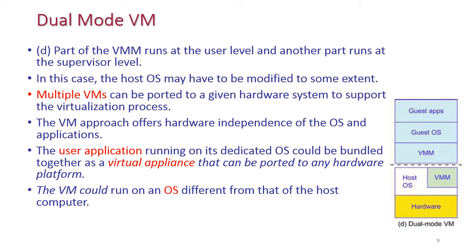Another type of virtual machine architecture is dual mode virtual machine. Here a part of the virtual machine monitor runs at the user level and another part runs at the supervisor level. In this diagram of the dual mode virtual machine monitor, a portion of the virtual machine monitor is on the user side and another portion is placed on the provider side.